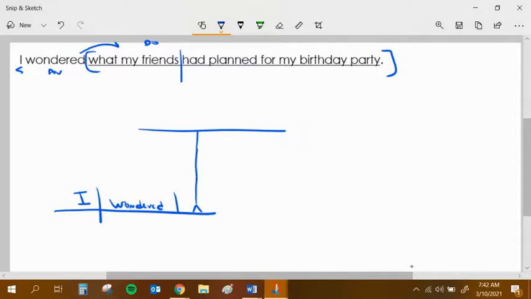And here it is. I start off with my verb, which is had planned, my whole verb. In front of that is my subject, friends. Go ahead and add in some extra words, my friends. And then my friends had planned, a little prep phrase, had planned for party.